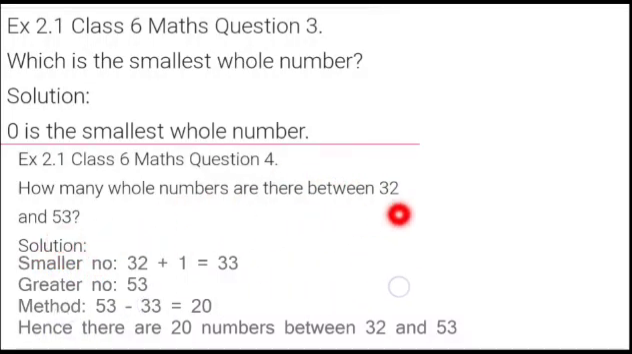From the given numbers 32 and 53, the number which is smaller is 32. You add 1 to it and the answer will come as 33. Now 53 is the greater number. So what is the method? You subtract 33 from the greater number 53 and the answer will come as 20. So how many whole numbers are there between 32 and 53? We will say there are 20 whole numbers between 32 and 53.